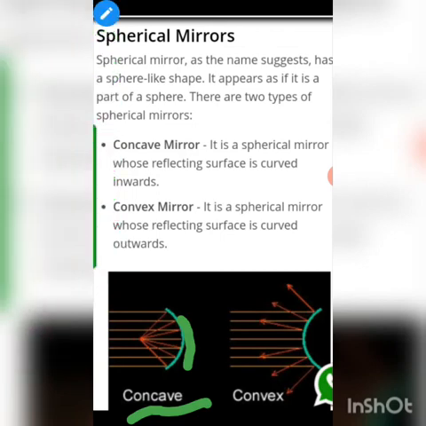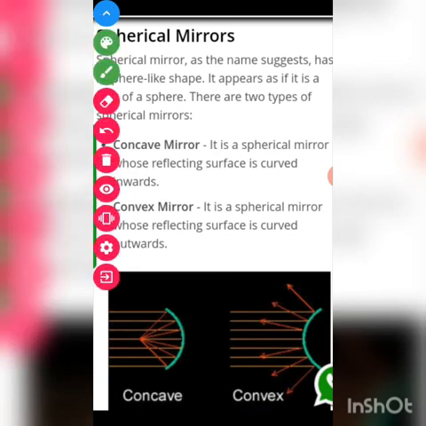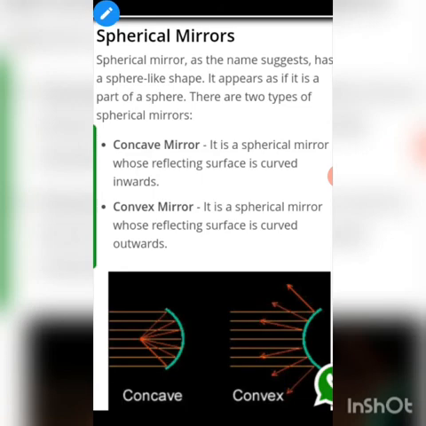Convex mirror. What is a convex mirror? It is a spherical mirror whose reflecting surface is curved outside. This is the convex mirror. Here the reflection takes place at the outer side, that is, the inner part is polished and the outer side is the reflecting surface.